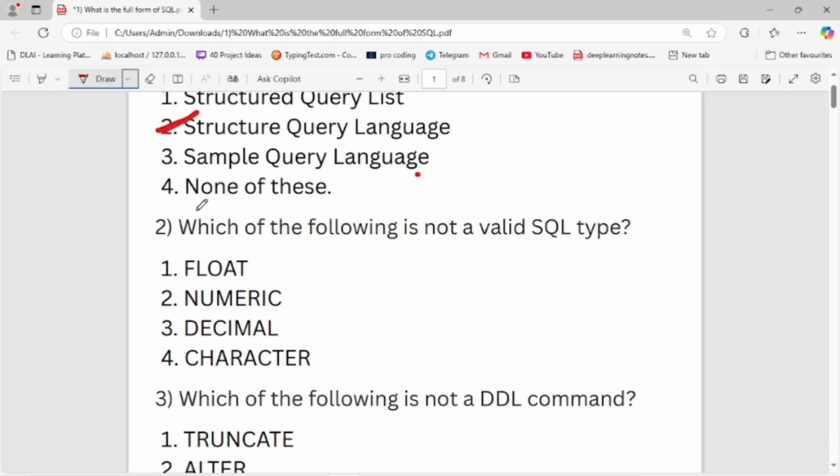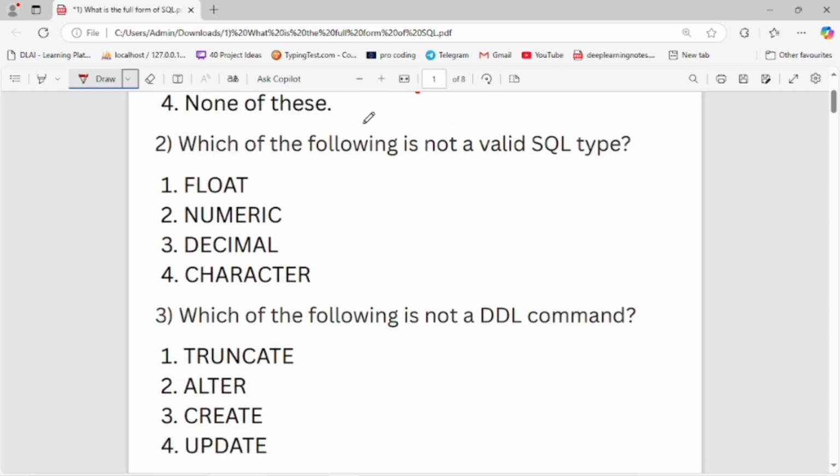Now let's move to the next question. Which of the following is not a valid SQL type? The first is float, second is numeric, third is decimal, and fourth is character. Third option is decimal. Character is not a valid SQL type.